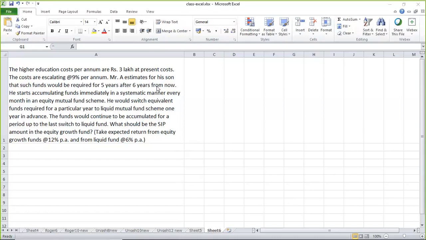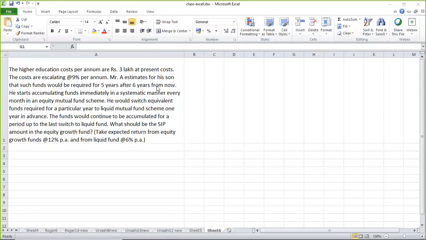He starts accumulating funds immediately in a systematic manner every month in an equity mutual fund scheme. So he starts SIP in equity. He would switch equivalent funds required for a particular year to a liquid mutual fund scheme 1 year in advance. So what is he going to do? He is going to shift. Suppose a fund is required when the child is 18.